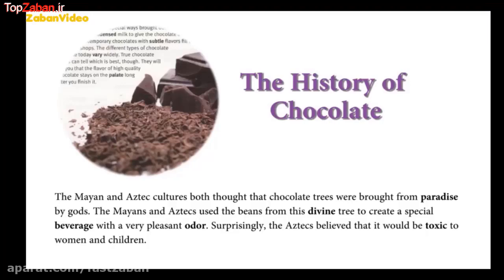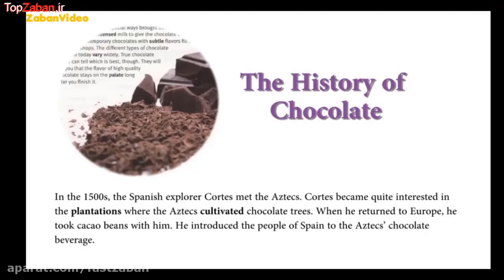The Mayans and Aztecs used the beans from this divine tree to create a special beverage with a very pleasant odor. Surprisingly, the Aztecs believed that it would be toxic to women and children. In the 1500s, the Spanish explorer Cortés met the Aztecs. Cortés became quite interested in the plantations where the Aztecs cultivated chocolate trees.